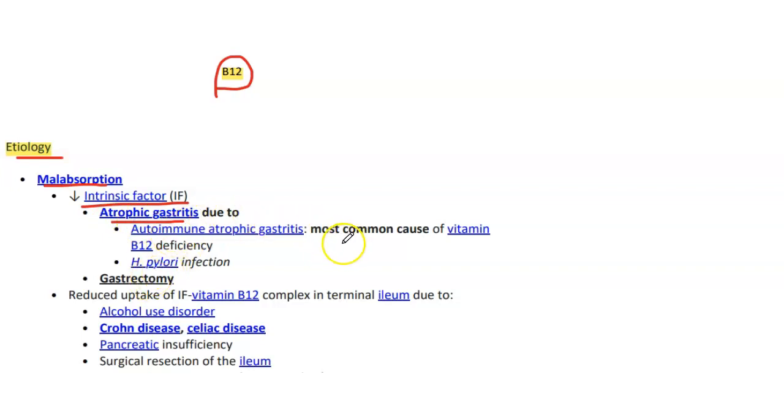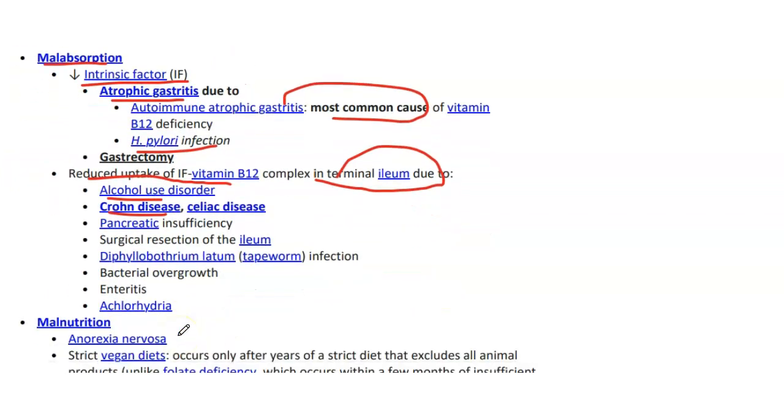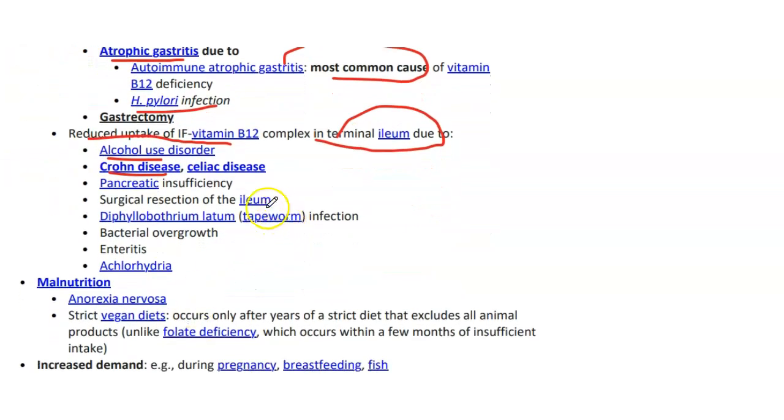Autoimmune atrophic gastritis is the most common cause, and H. pylori infection. Then we have reduced uptake of the intrinsic factor vitamin B12 complex due to terminal ileum disease like Crohn's disease, celiac disease, pancreatic insufficiency, surgical resection of the ileum, Diphyllobothrium latum tapeworm infection, bacterial overgrowth, enteritis, and achlorhydria.